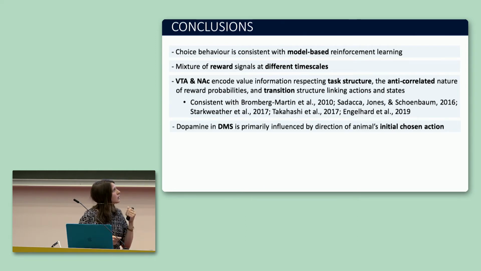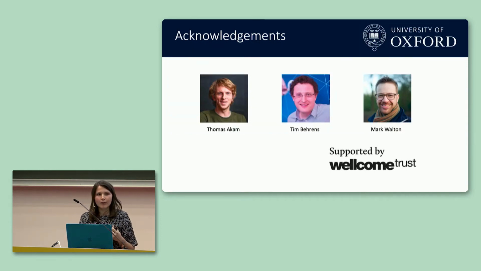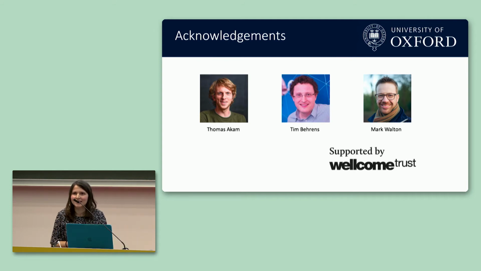And finally, that dopamine in dorsal medial striatum is primarily influenced by the direction of the animal's initial choice and action. So we hope that after this talk, we show you that dopamine contains multiple representations beyond model-free reward prediction errors. So big thanks to Thomas Akam, with whom we did this work together, and the supervision from Tim Behrens and Mark Walton. Thank you.